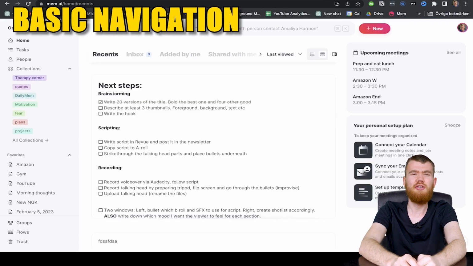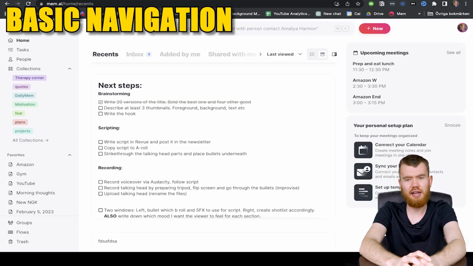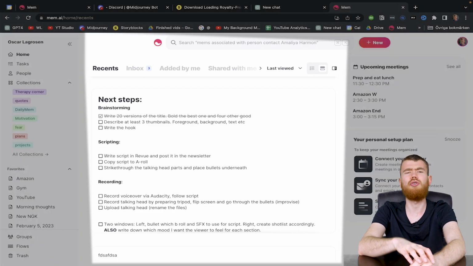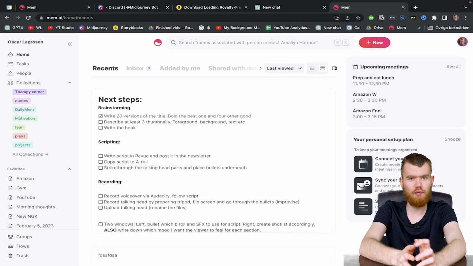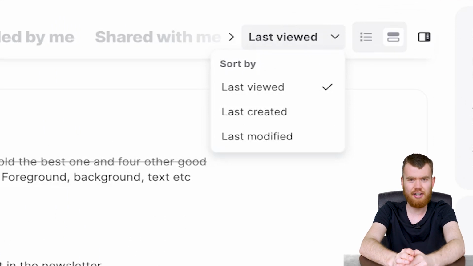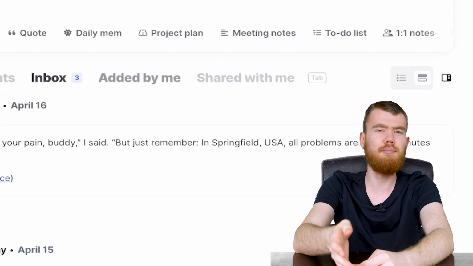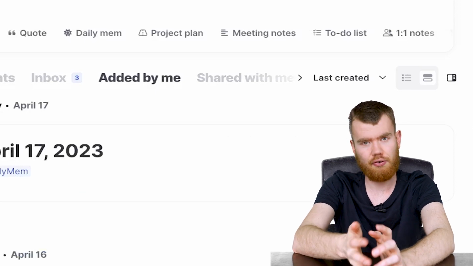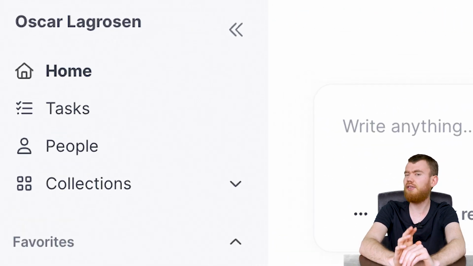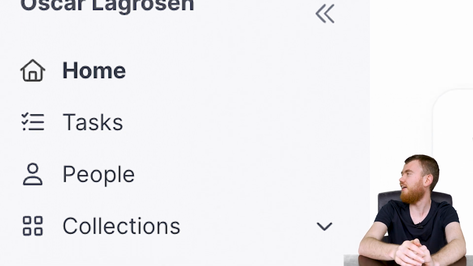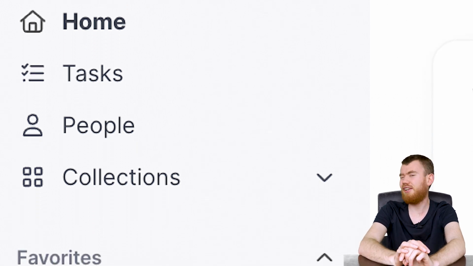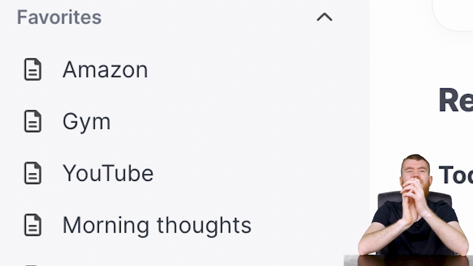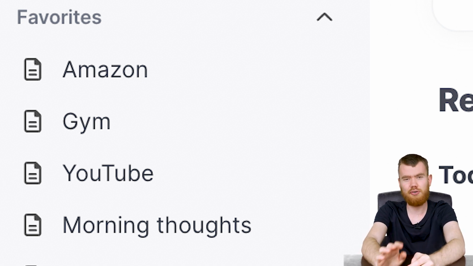And once you're logged in, you enter this very clean space with this timeline view in the center, and normally all your notes are sorted by the latest modified, but you can change it right here if you want to. You can also click on inbox, things added by you, shared with you, which we'll get back to later. And then we have the sidebar on the left here with home and tasks and people, collections, and then a section where you can place certain notes that you want to look at regularly.